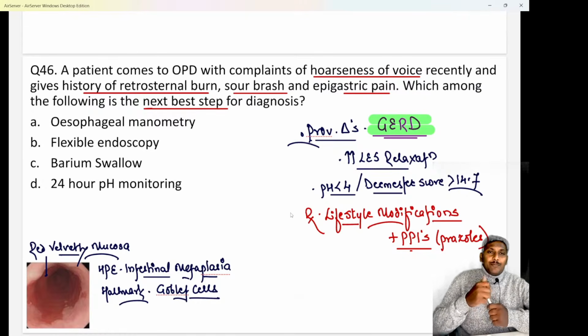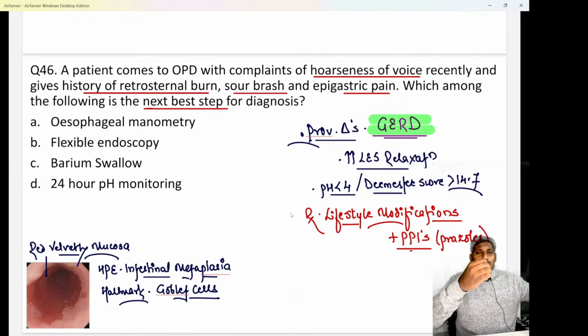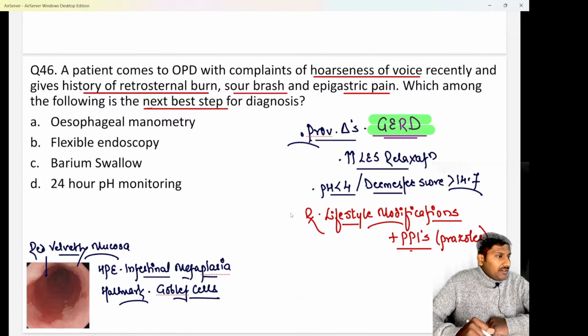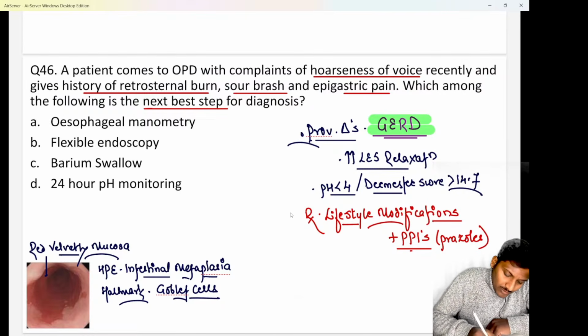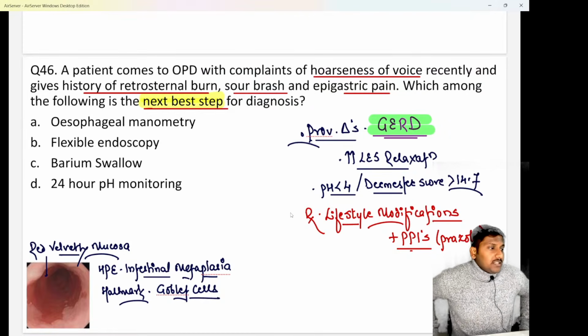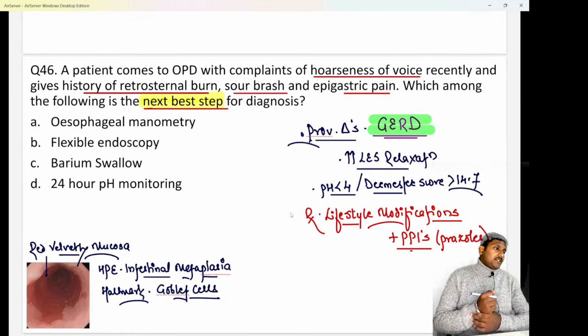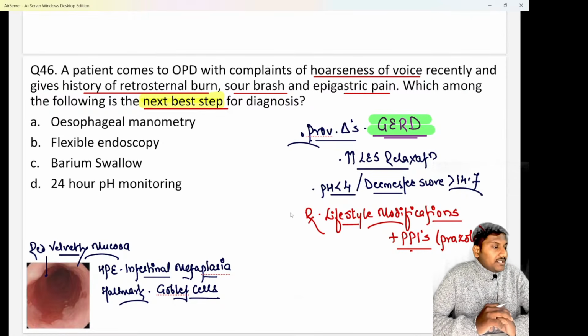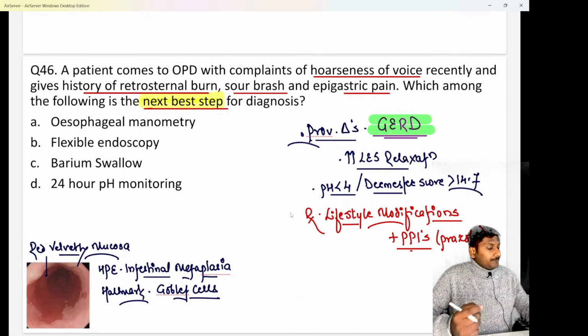And we know GERD happens due to frequent lower esophageal sphincter relaxation. If your lower esophageal sphincter is relaxing again and again, so due to the frequent relaxation, patient develops GERD, due to which the acid of the stomach goes back into the esophagus. And whenever a patient is having GERD, please tell me what should be the next best step for diagnosis of the case. Option A says esophageal manometry, option B says flexible endoscopy, option C says barium swallow, or option D says 24-hour pH monitoring.